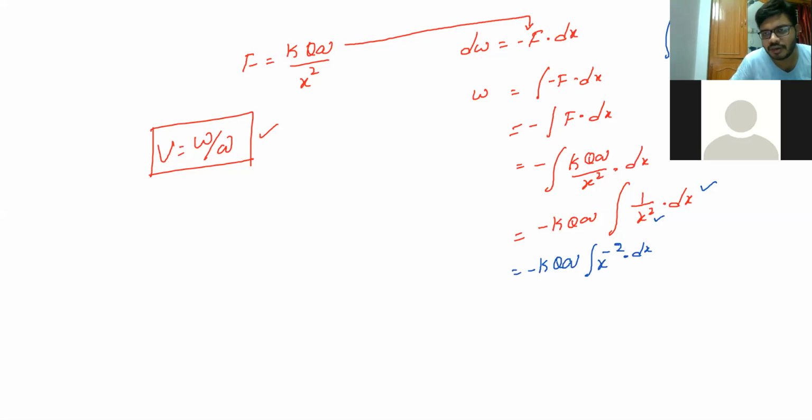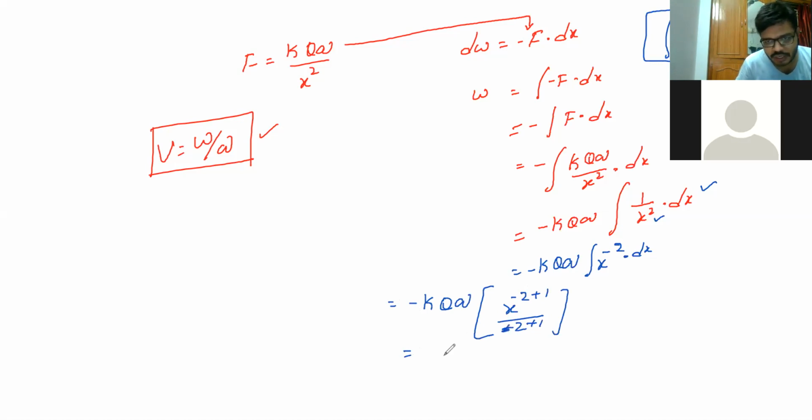By using the same formula, instead of n, it is minus 2. So the relation is minus k, capital Q, small q. Instead of n, I have to substitute minus 2. So the relation will be x power minus 2 plus 1 by minus 2 plus 1. Right? Here minus and here minus will get cancelled.